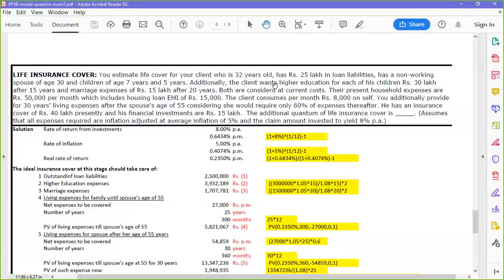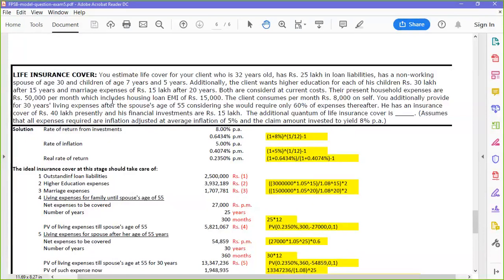He has got a spouse. See, he's 32 years old. He has 25 lakhs loan liability. He has a non-working spouse, age 30, and children, age 7 and 5. The client wants higher education for each of his children, 30 lakhs after 15 years, and marriage expenses 15 lakh after 20 years. Both are considered at current cost.